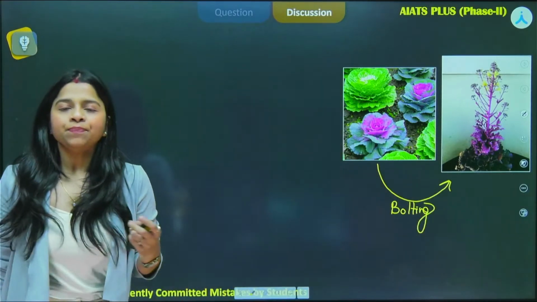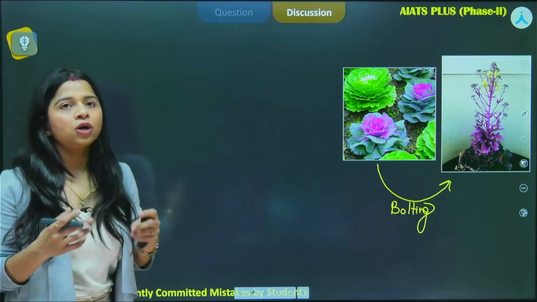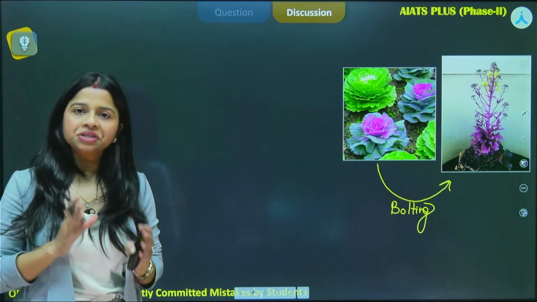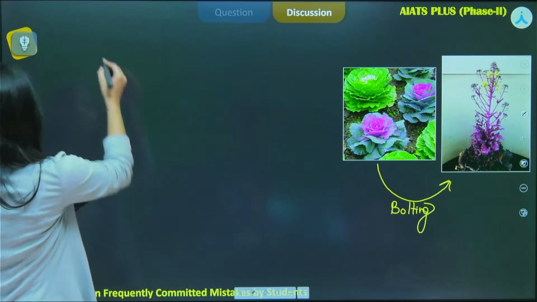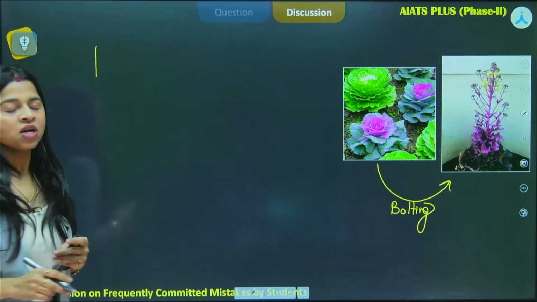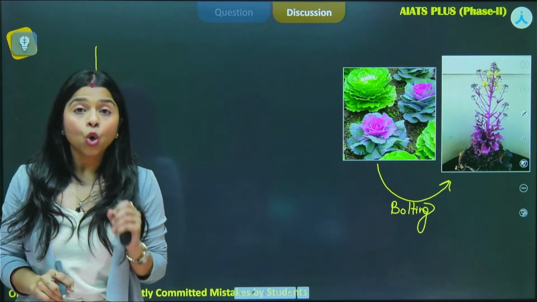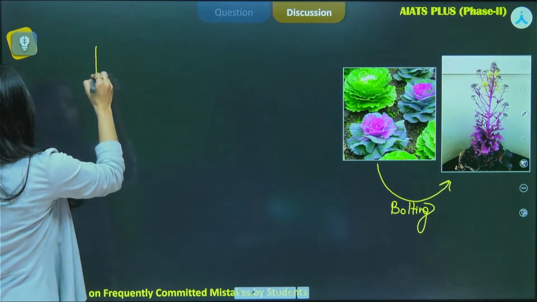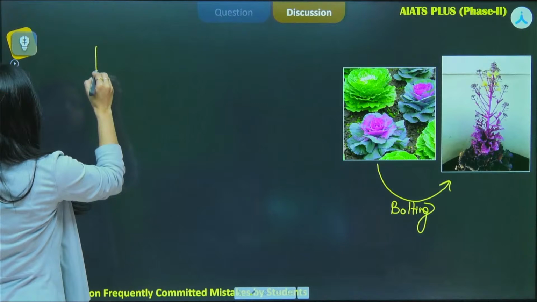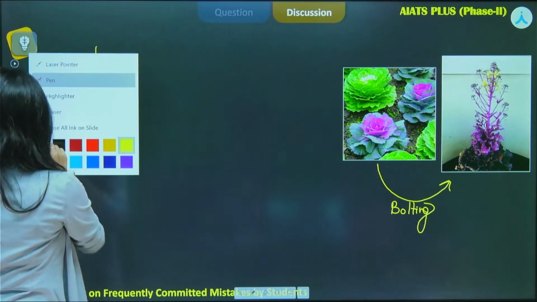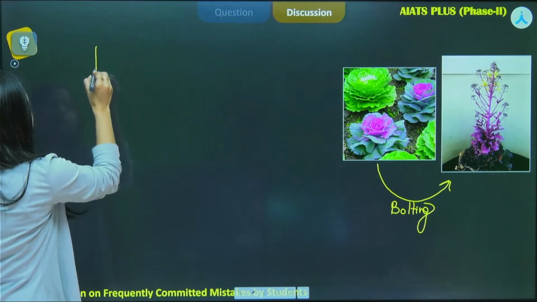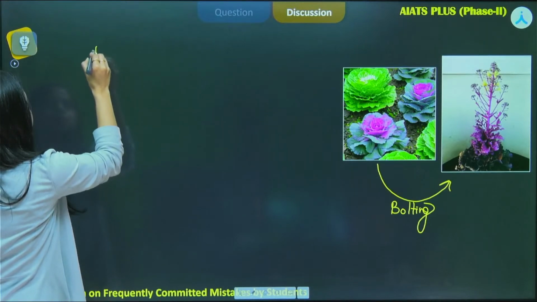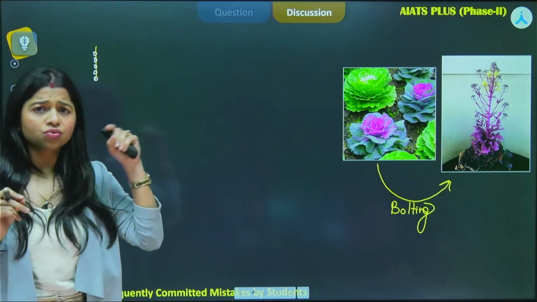Now first of all, how rosette is formed, you have to understand that. If I am talking of a stem, if the nodes are very close to each other, this is one node, I'll use a different color for this. This is one node, this is second, this is third, this is fourth, this is fifth. They are present very close to each other.